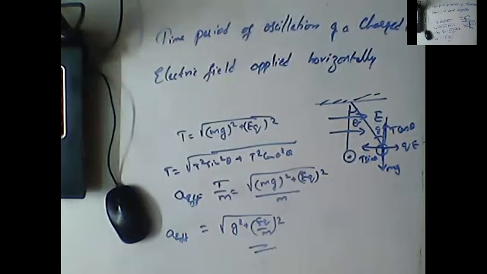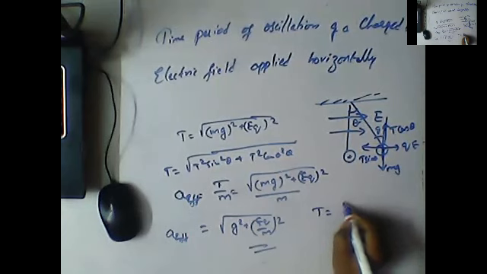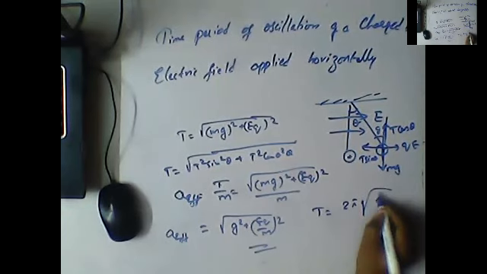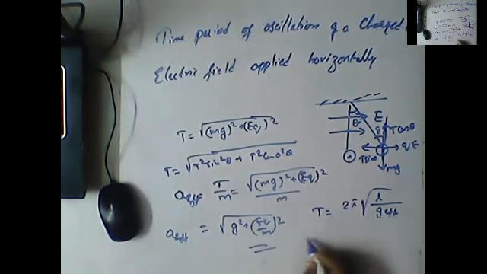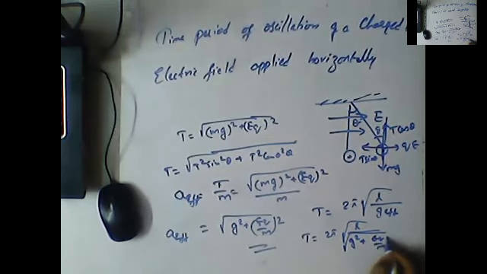acceleration. Okay, so the time period for this oscillation can be written as T is equal to 2 pi square root of L by g effective. That is, T is equal to 2 pi square root of L by the square root of g square plus (EQ by m) whole square.